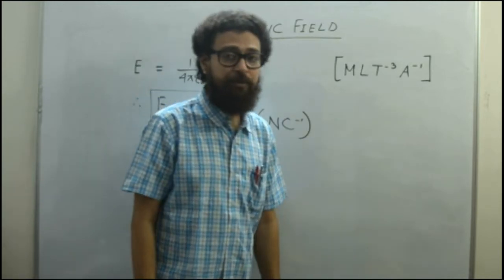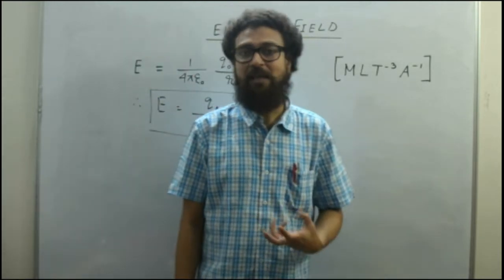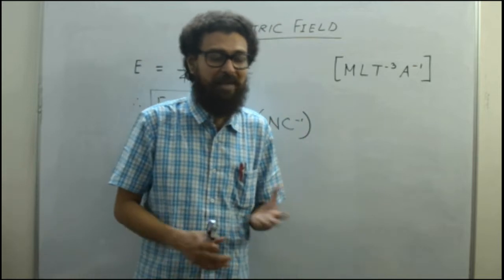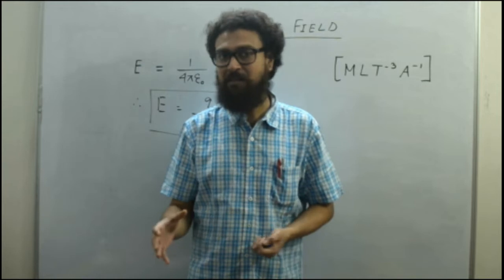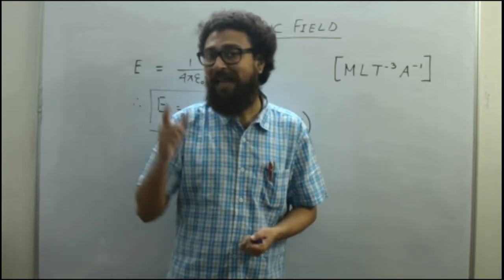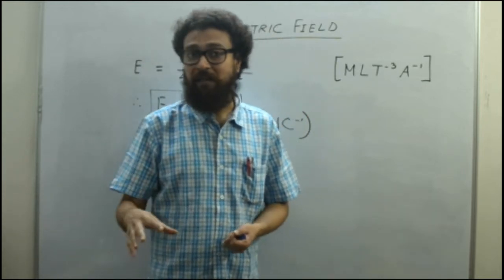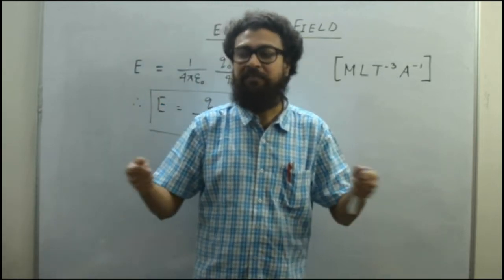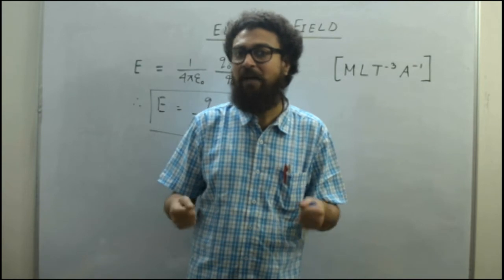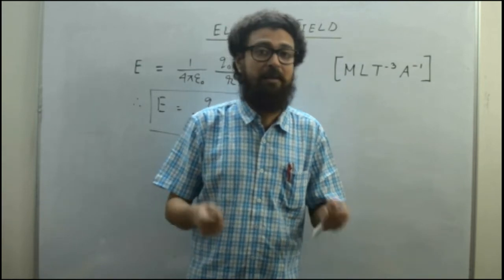Electric field, that is what we want to know. What is a field? In physics we say a field is a space, a domain or a particular region where a particular characteristic is dominating. Like right now we all are under the domination of the gravitational field, and that's why we have weight W equals mg.